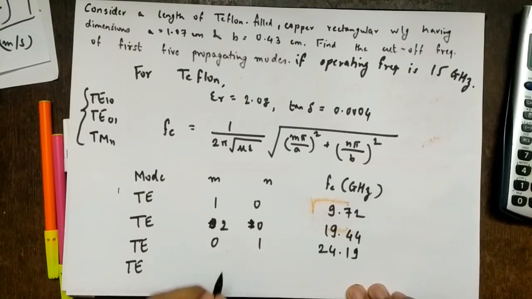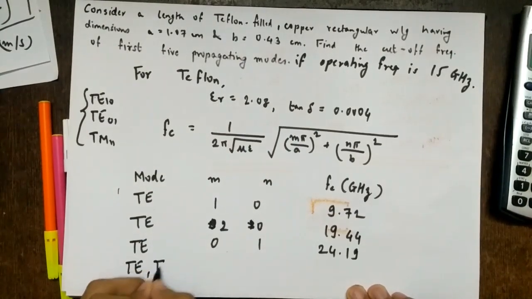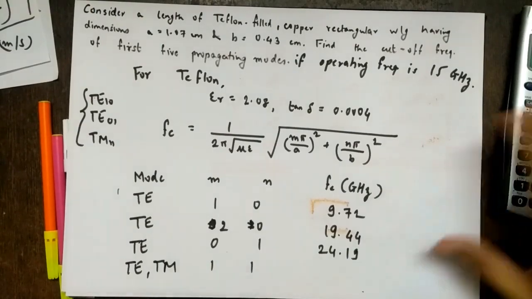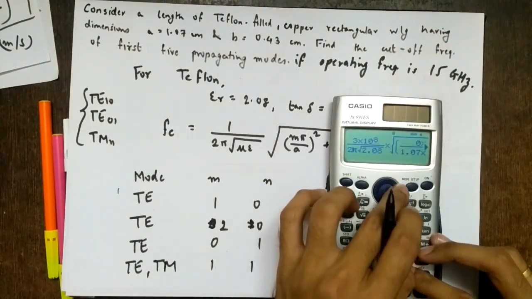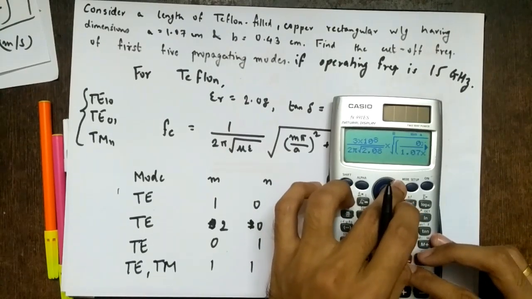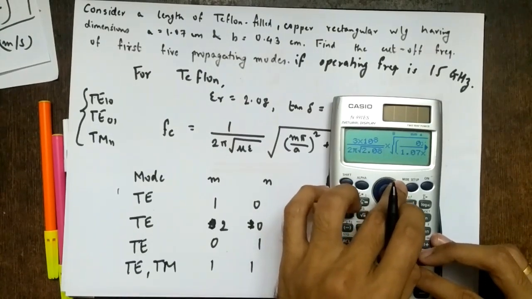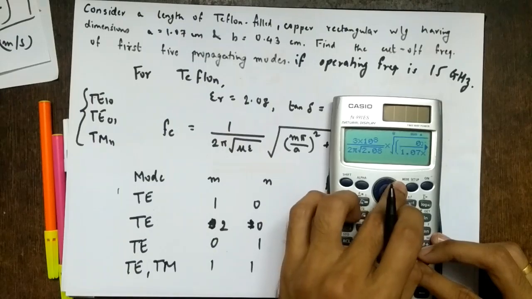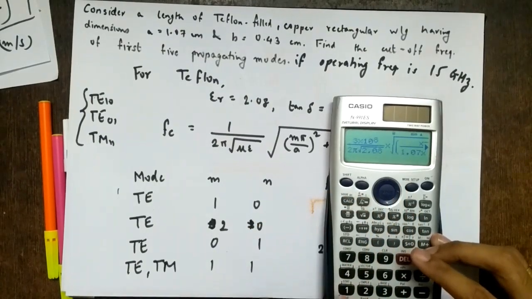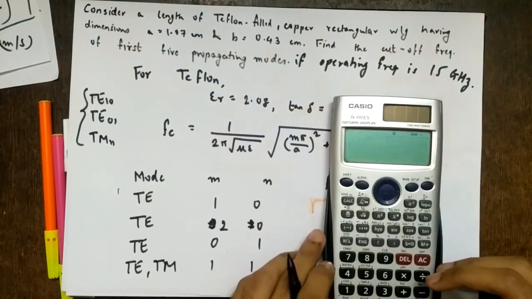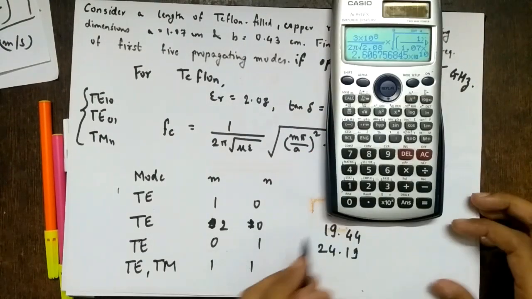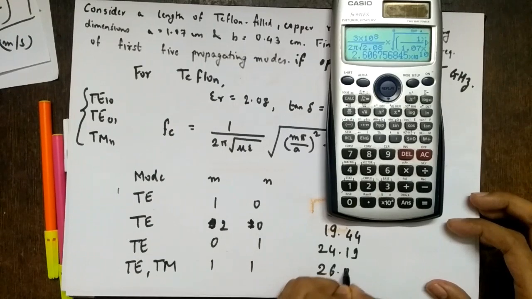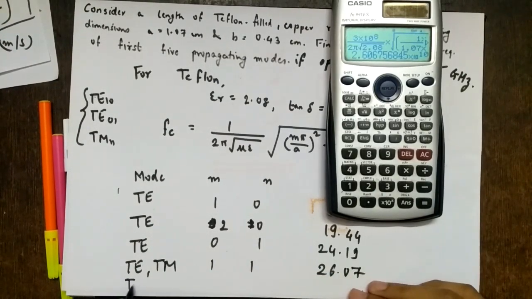Then what do we have? TE11. But TE and TM11 have the same expression, so you can write TE, TM 11. Both indices are 1 now. So this is how much? 26.07. So this is also not propagating. So proceed further.